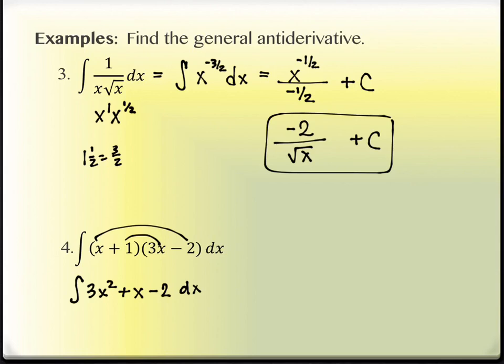What's the antiderivative of 3x squared? It's x cubed. Or feel free to write 3x cubed over 3. It's x cubed. What's the antiderivative of x? 1/2 x squared. So it's x squared, and then it's divided by 2, or you could write it as 1/2, like Josh said. You add 1 to the power. The x has a power of 1. That's why it becomes a 2. What about the negative 2? 2x. Yep, negative 2x. Thank you. Plus c. The dx goes away, the plus c comes in.